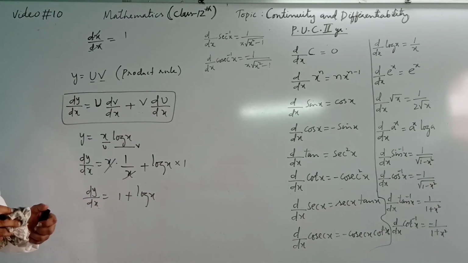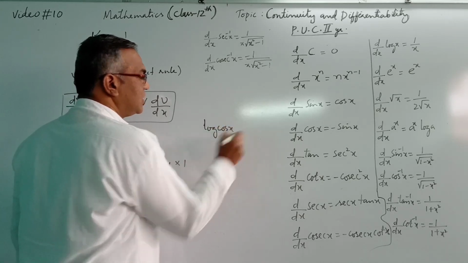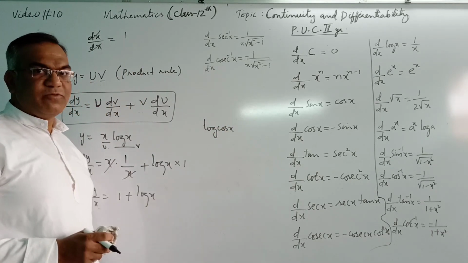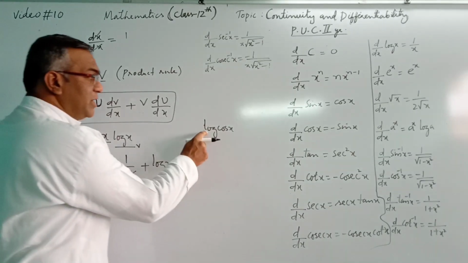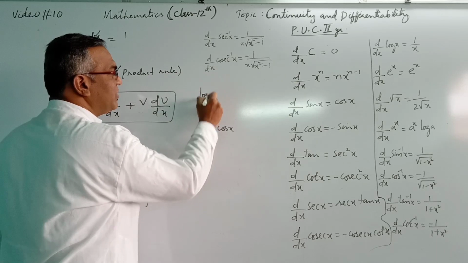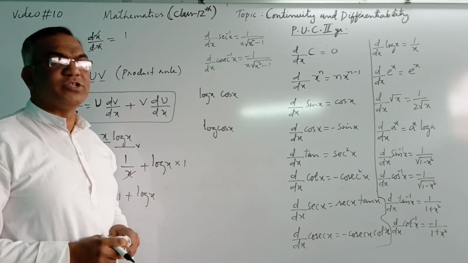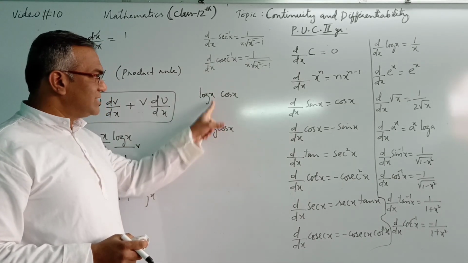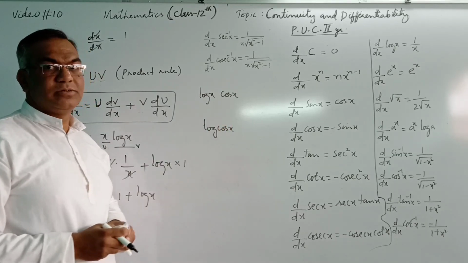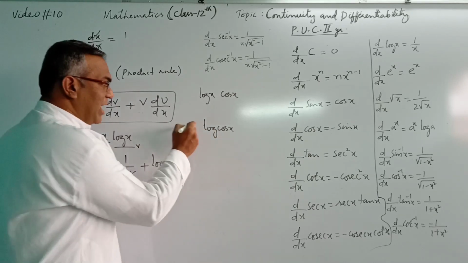When two functions are in product, don't get confused. For example, log of cos x. This is not a product of two functions. But if it is like this, log x into cos x, this is a product of two functions. The first one is only one function, but in place of x inside the log, we have a function. This is chain rule. We use chain rule here to solve. I have already shown you.